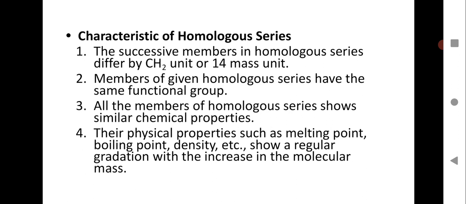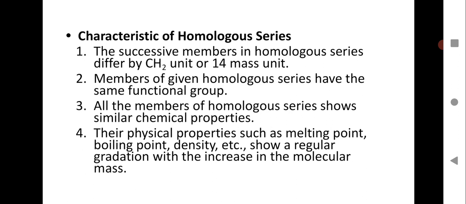So the functional group, whether it is an alcohol group attached to the carbon compounds or a methyl group attached to carbon compounds, any functional group in that particular series will remain the same for all the members in that series. So alcohols, whether it is methanol, ethanol, propanol, they will have the same functional group. That means alcohol, for example, will have the OH functional group, which determines the property of the alcohol.